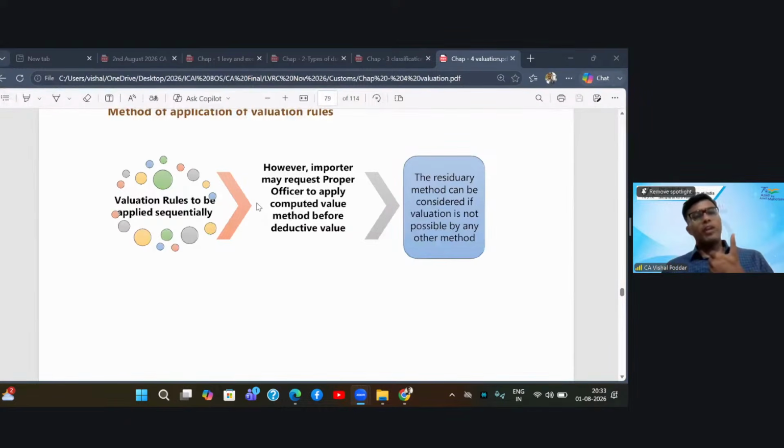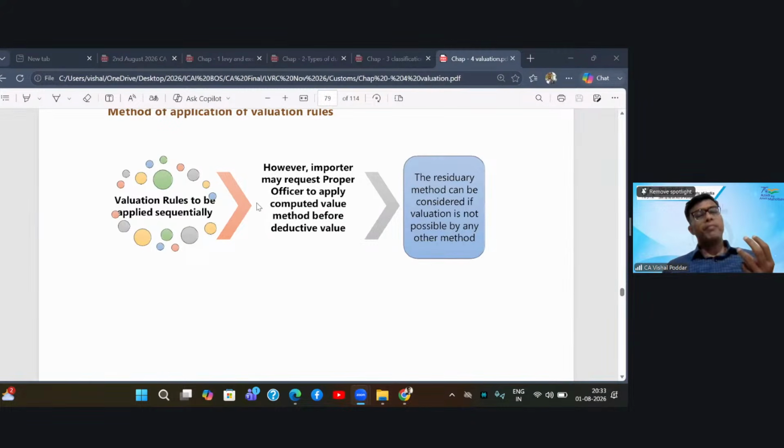So first is your own value, rule 3. Second, the value of the same to same goods imported by somebody else at or about the same time, in the same quantity, at the same commercial level. That is rule 4. Rule 5 is where you will take the price of not same to same goods, but similar goods, similar to your goods but slightly different. If all this fails, then rule 6 says you can apply 7 and 8 in reverse.